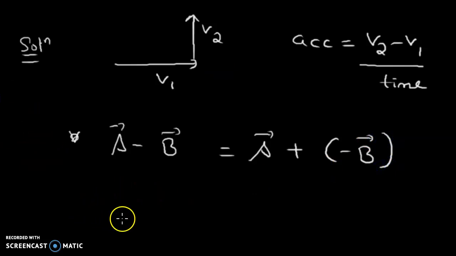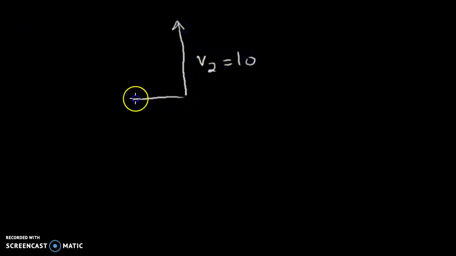And what is the negative of a vector? Just the opposite of that vector, with opposite direction, same magnitude. If this is vector b, what would be the negative of vector b? Of course this would be negative b, same magnitude but opposite direction: east becomes west, north becomes south, just that. So let's talk of the problem. v2 is this, v1 is this. So v2 minus v1 is v2 plus the negative of v1. So what would be the acceleration?